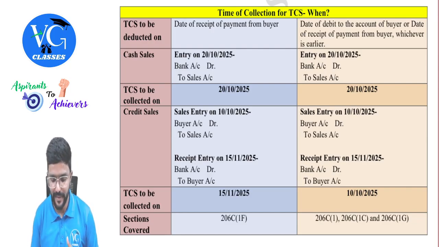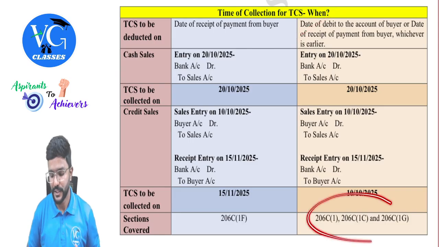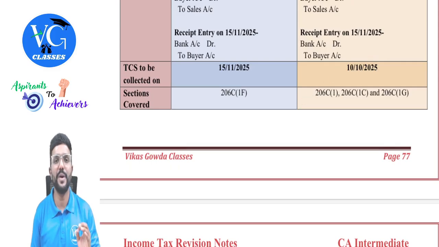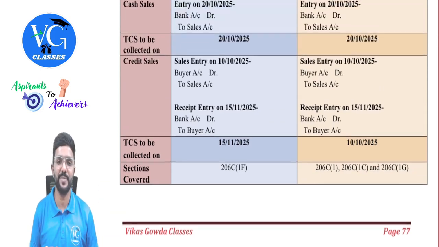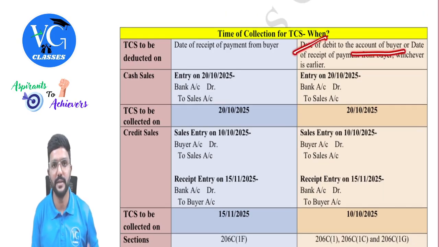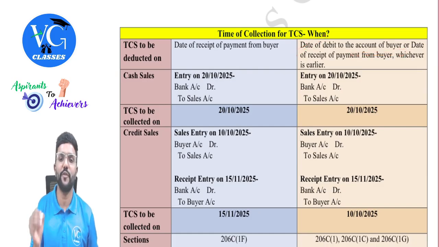Then coming to these sections, the three cases covered in section 206C, subsection 1, subsection 1C, and subsection 1G: TCS has to be collected on the date of debit to the account of the buyer in the books of accounts of the seller, or the date of receipt of payment from the buyer, whichever is earlier.